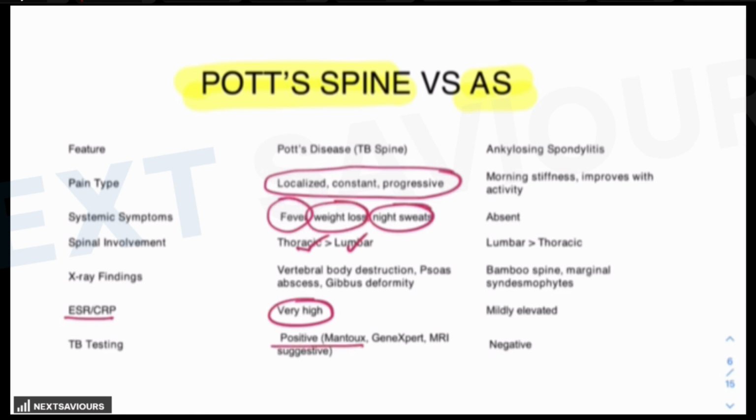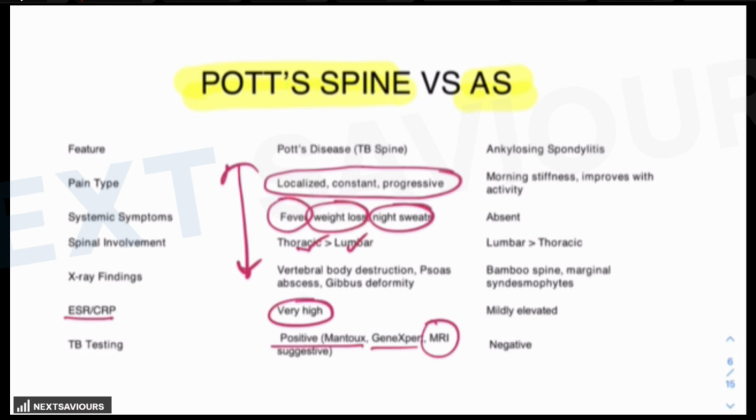the TB Gold is found to be positive, and MRI is mandatory in order to look for the abscess, look for the destruction, look for the edema in the bone, look for the compression of the nerves. So MRI is extremely important, right? So this is how we are going to distinguish on the basis of these clinical features, which will always be provided to you for Potts spine.